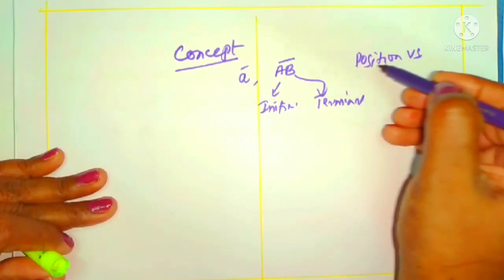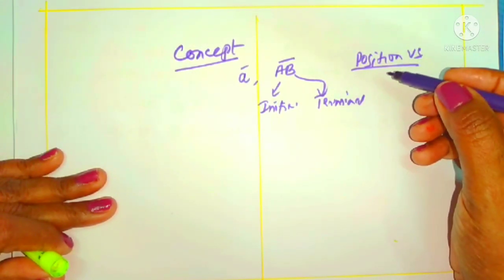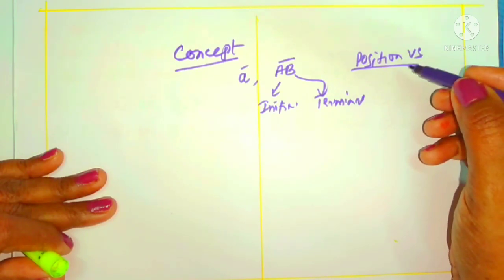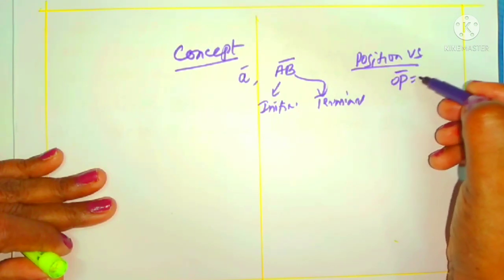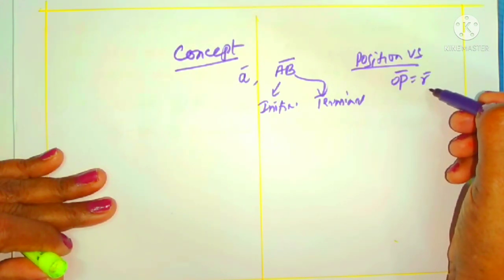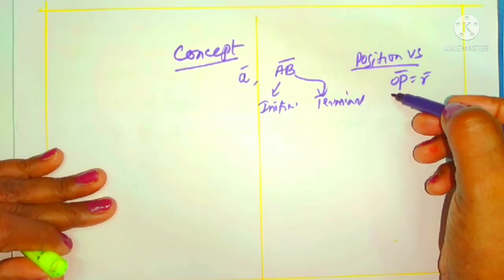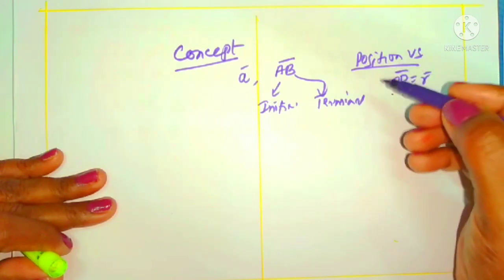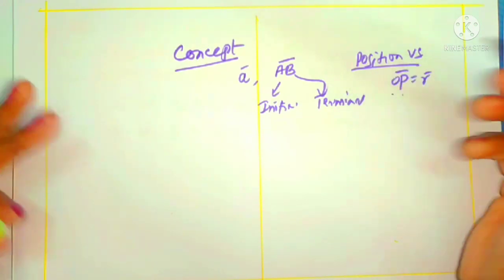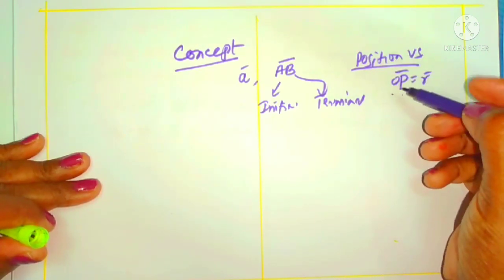Position vector means the vector of a point with respect to some initial point. Generally we take the initial point as the origin. For example, OP is one of the vectors, R bar. This R is nothing but the vector of point P with respect to the initial point O. So that is called the position vector.